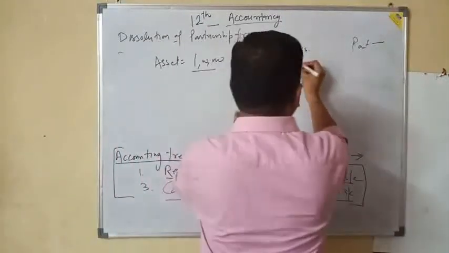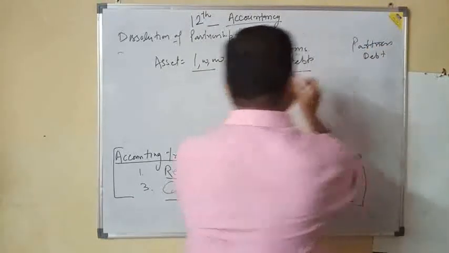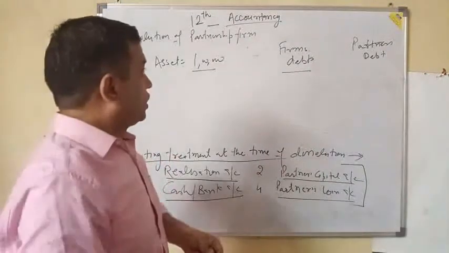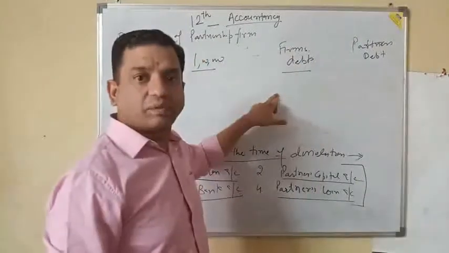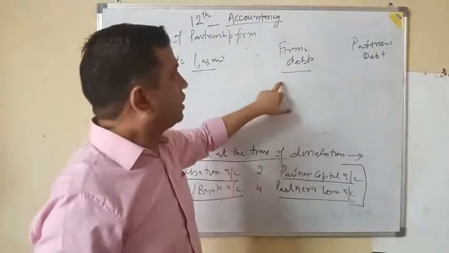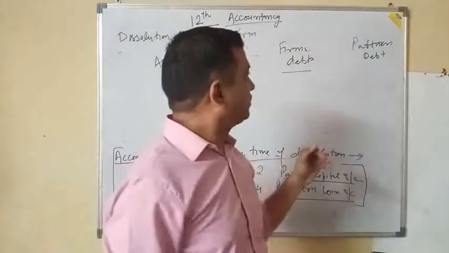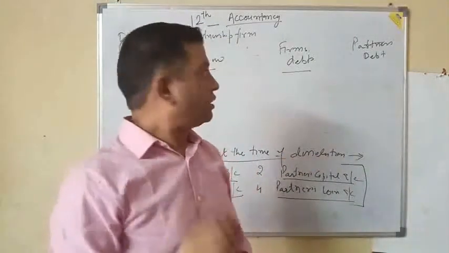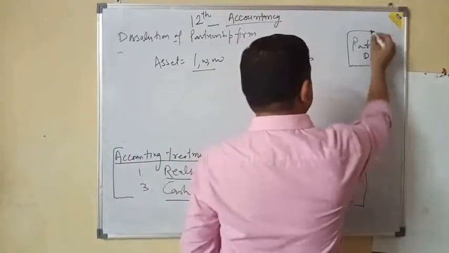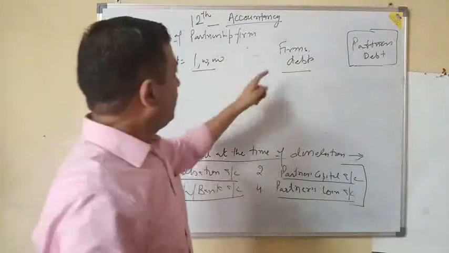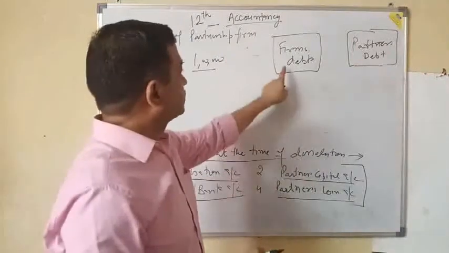Firm's debt and partner's debt. Firm's debt is that debt which the firm owes, for which all the partners are responsible on behalf of the firm. While partner's debt is that liability for which the partner is responsible or liable in his personal capacity. When he has to pay someone in his personal capacity, it is called partner's debt. And when the firm has to pay, all the partners collectively have to pay, it's called firm's debt.